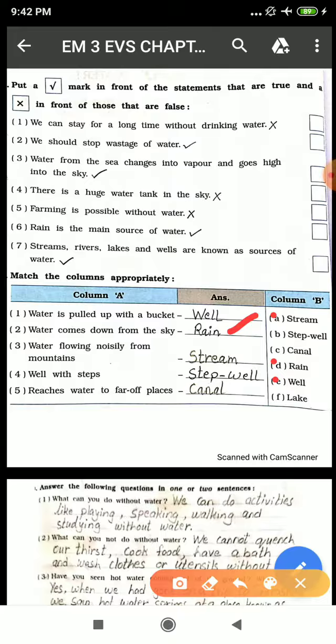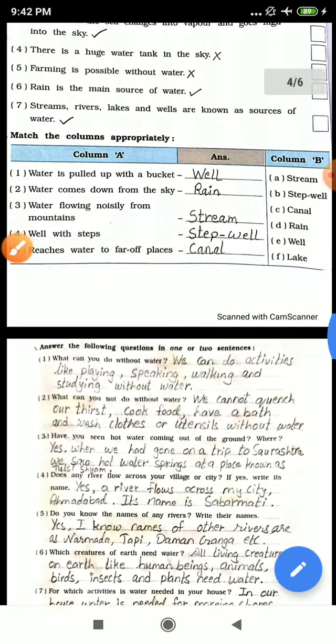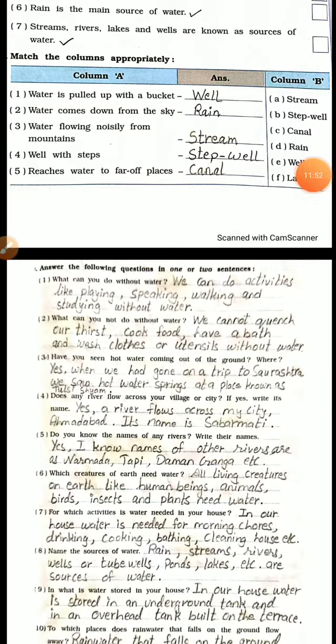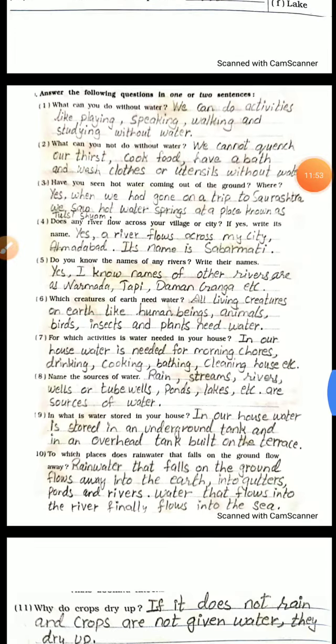Well with steps, step well. Reaches water to far off places, canal. So canal is a kind of narrow way from which water can be passed to many other places. Okay, students. Now we'll move forward to question and answer. So here we have first one.